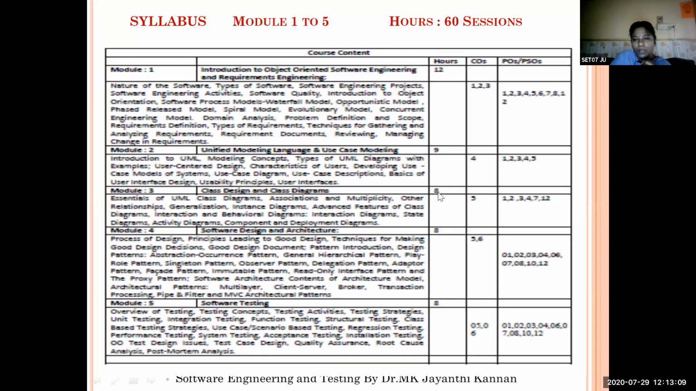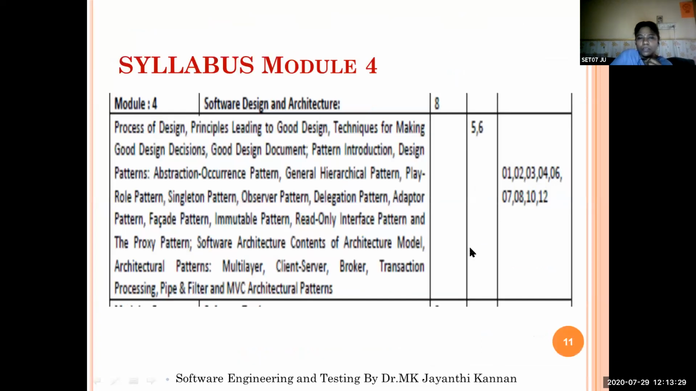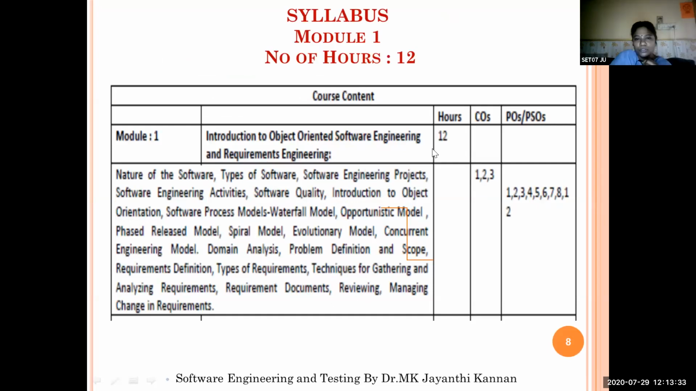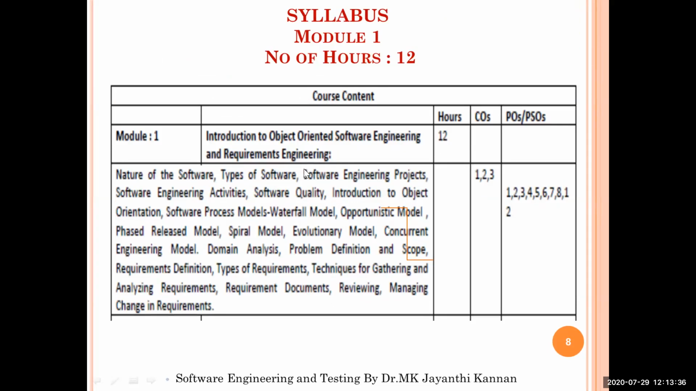For module 3, we have 8 sessions or 8 hours. The 5th program outcome is attained, and the program specific outcomes are also attained. The fourth module will have 8 hours. The fifth module will have 8 hours. The corresponding course outcomes will be attained. So if you take module 1, it is introduction to object-oriented software engineering and requirements engineering.